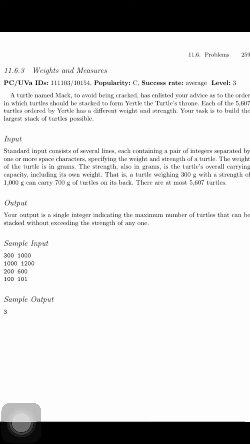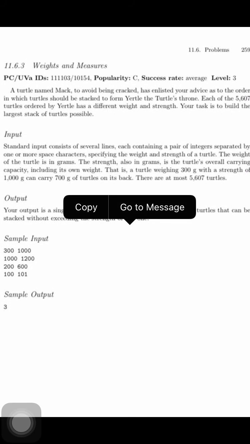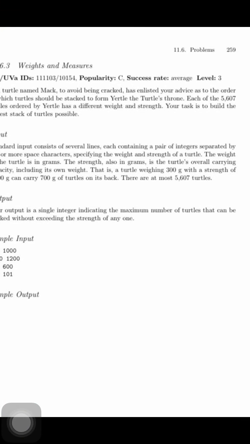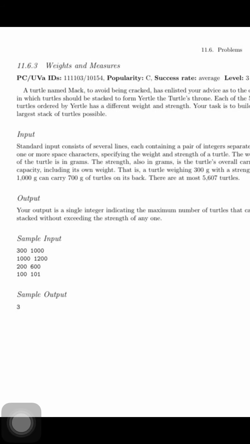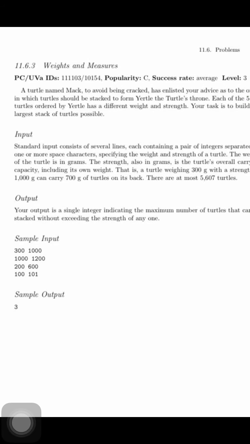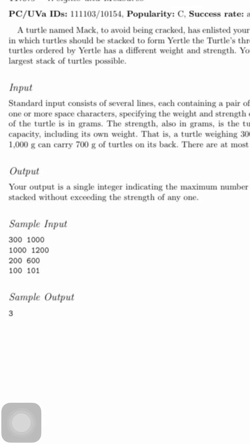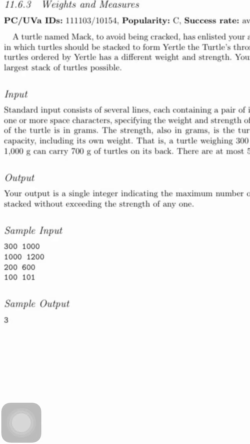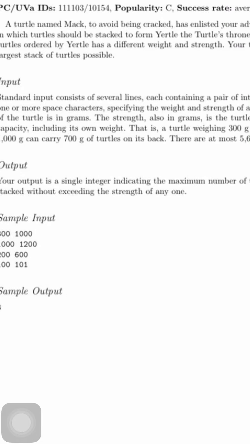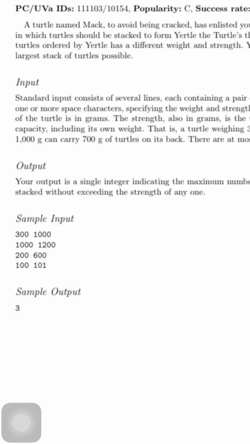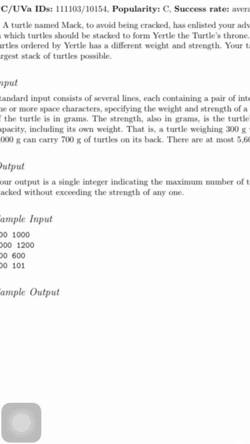The standard input consists of several lines, each containing a pair of integers separated by one or more space characters, specifying the weight and strength of the turtle. So each line will contain a pair of integers, meaning 300 is the weight and 1000 is the strength.